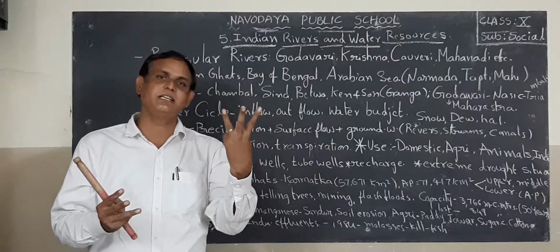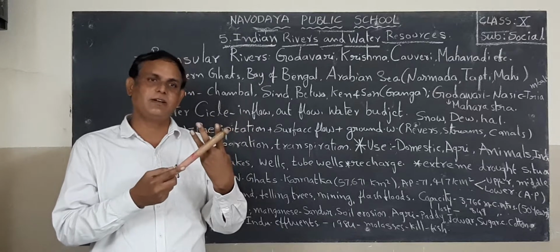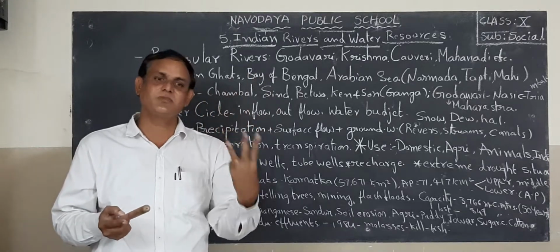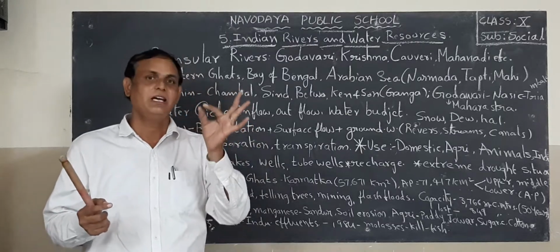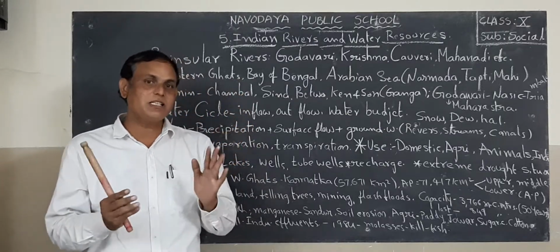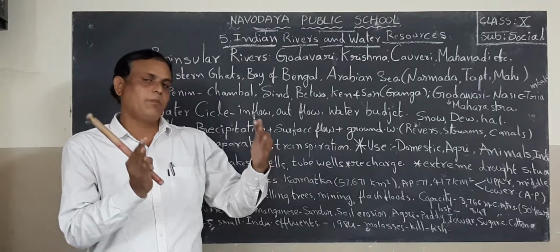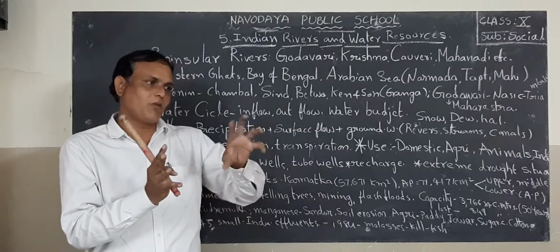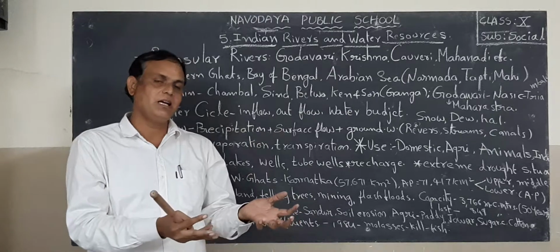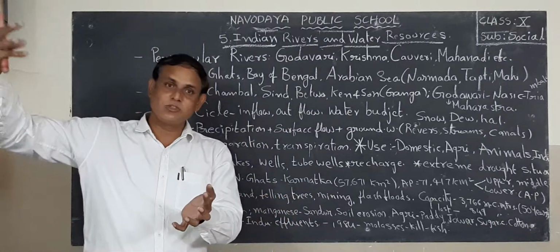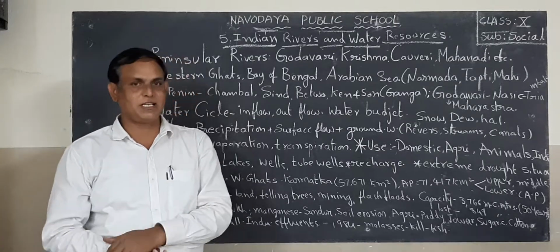What are the three seasons? Summer season, rainy season, winter season. So we are using this water throughout the year, but the availability is only in the rainy season. That is why the village elders or the government officials are always supervising how much water is there, how much water is required, how much water is joining through the precipitation activities, etc.